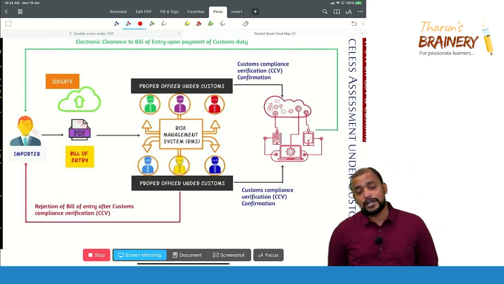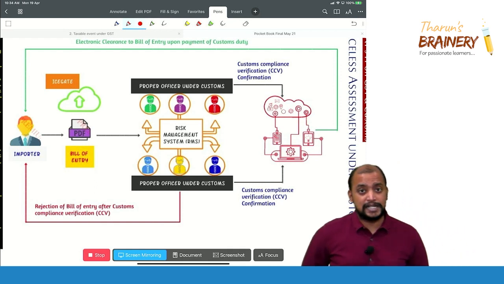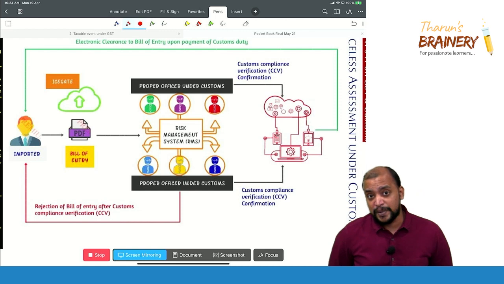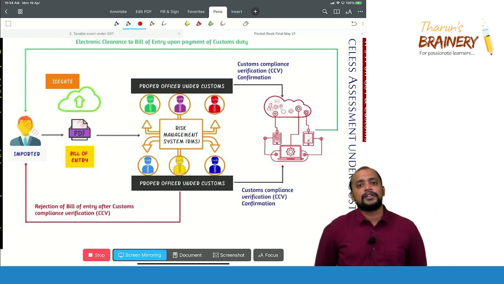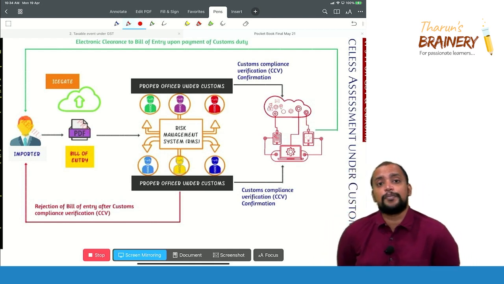The jurisdictional customs officer would check the accuracy of that bill of entry, and if there were any discrepancies, they would be communicated to that person and that person needed to rectify those discrepancies. This is the background.